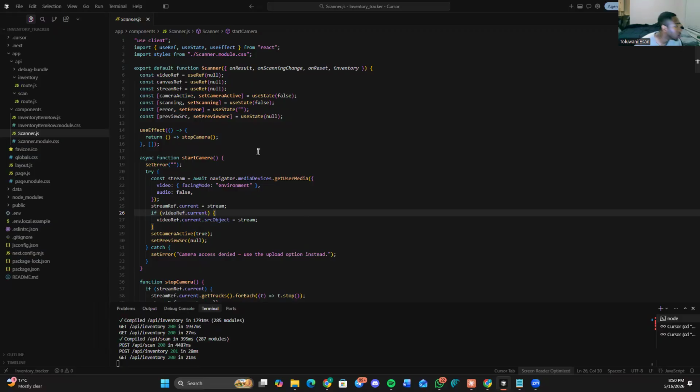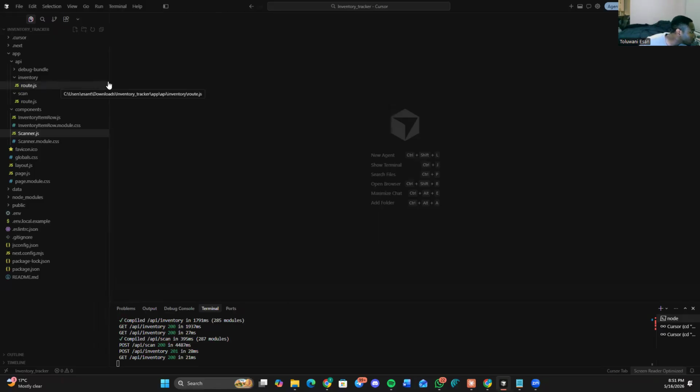So let's look at the code base so you can see what we are dealing with. I'm going to be honest with you guys, I used the AI to build most of it, because I know there's nothing wrong with that. So let's share screen. All right, I'm back here. So this is the scanner JS component. Now this is the code base for you.